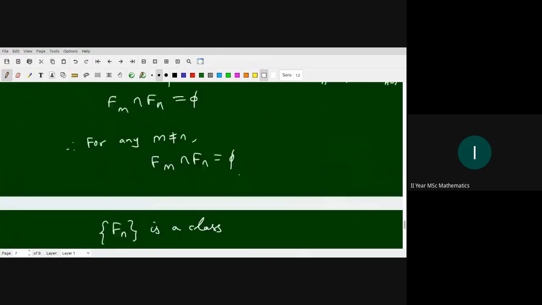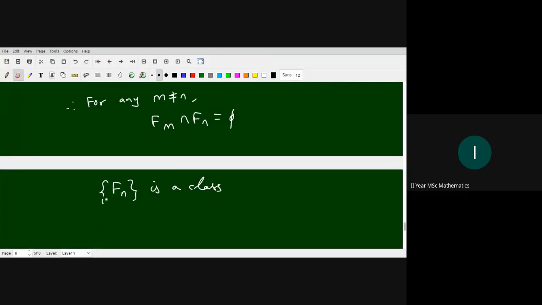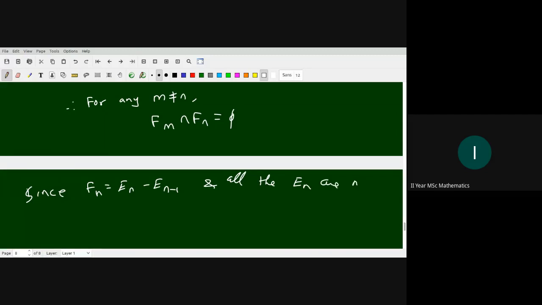By the definition, Fn are measurable, since Fn is En minus En minus 1, and all the En are measurable.